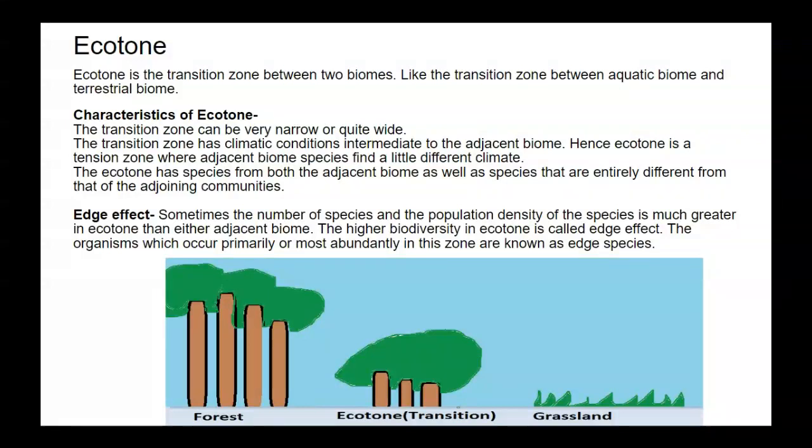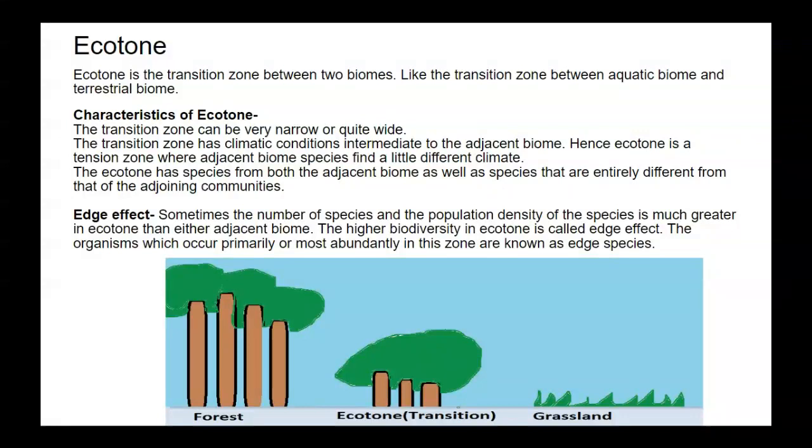Edge effect. Roughly all of the time, the number of species and the population densities of the species are much greater in the ecotone than in either adjacent biome. The higher biodiversity in the ecotone is called the edge effect. The organisms which occur primarily or most abundantly in this zone are known as edge species.